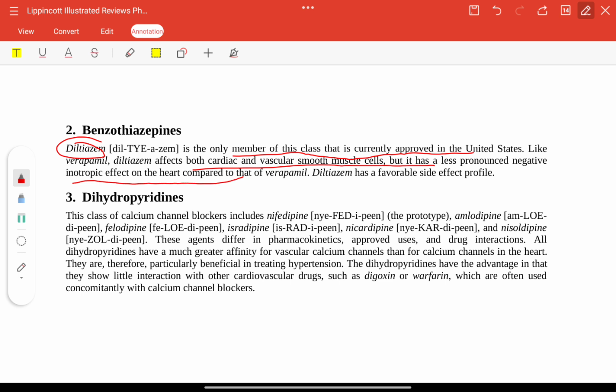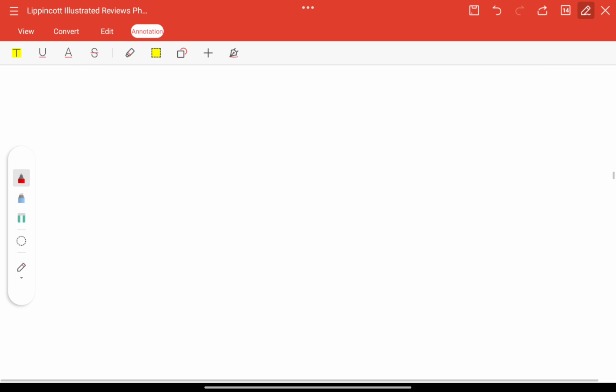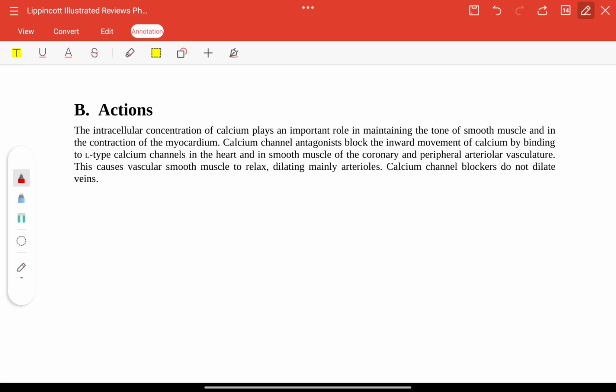Dihydropyridines, the class of calcium channel blockers, include nifedipine, amlodipine, felodipine, isradipine, nicardipine, nisoldipine. These agents differ, and all have much greater affinity for vascular calcium channels than for calcium channels in the heart. Particularly beneficial in treating hypertension, and they show little interaction with cardiovascular drugs such as digoxin or warfarin and are used as an adjunct.